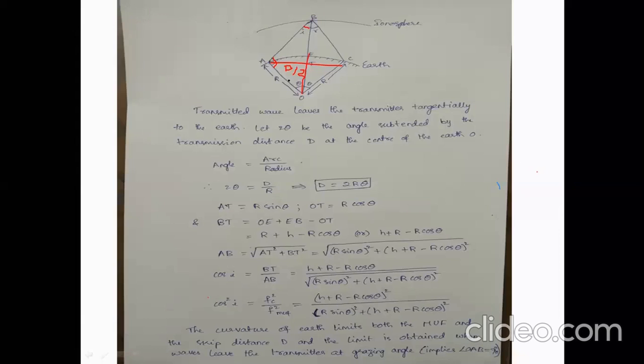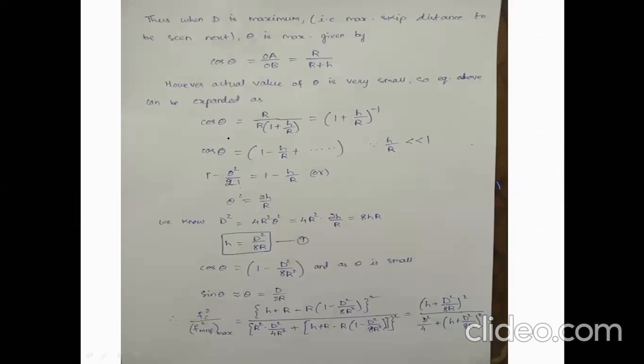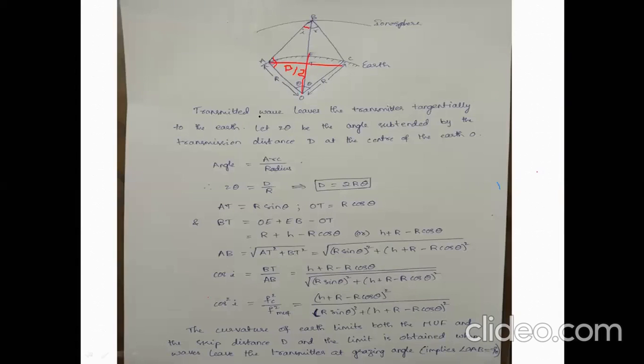So, OA is R. OB, the whole, is from O to E it is R, and from E to B it is H. So cos theta is R by R plus H. If we take this as 90 degrees, this happens to be the hypotenuse, and these are the other two sides.